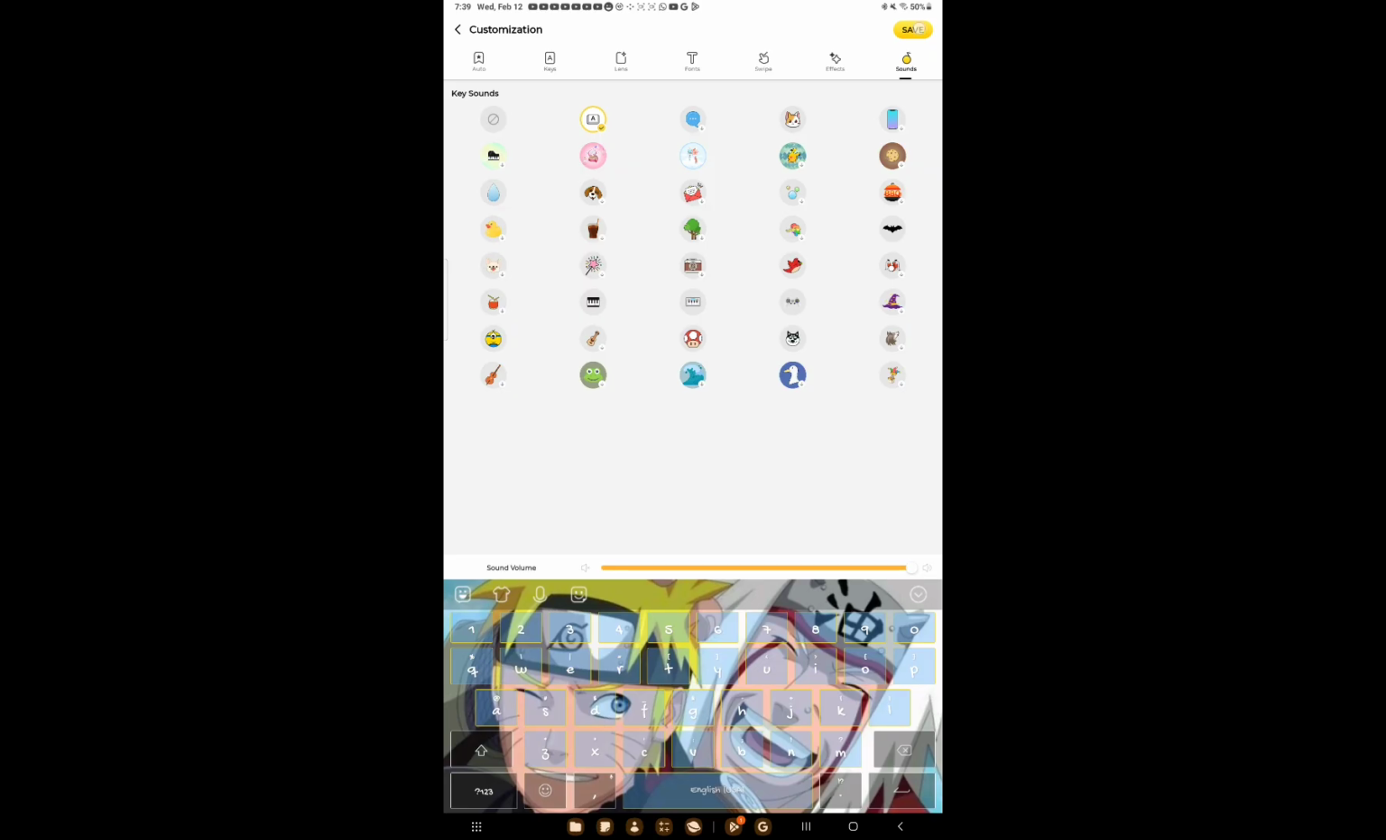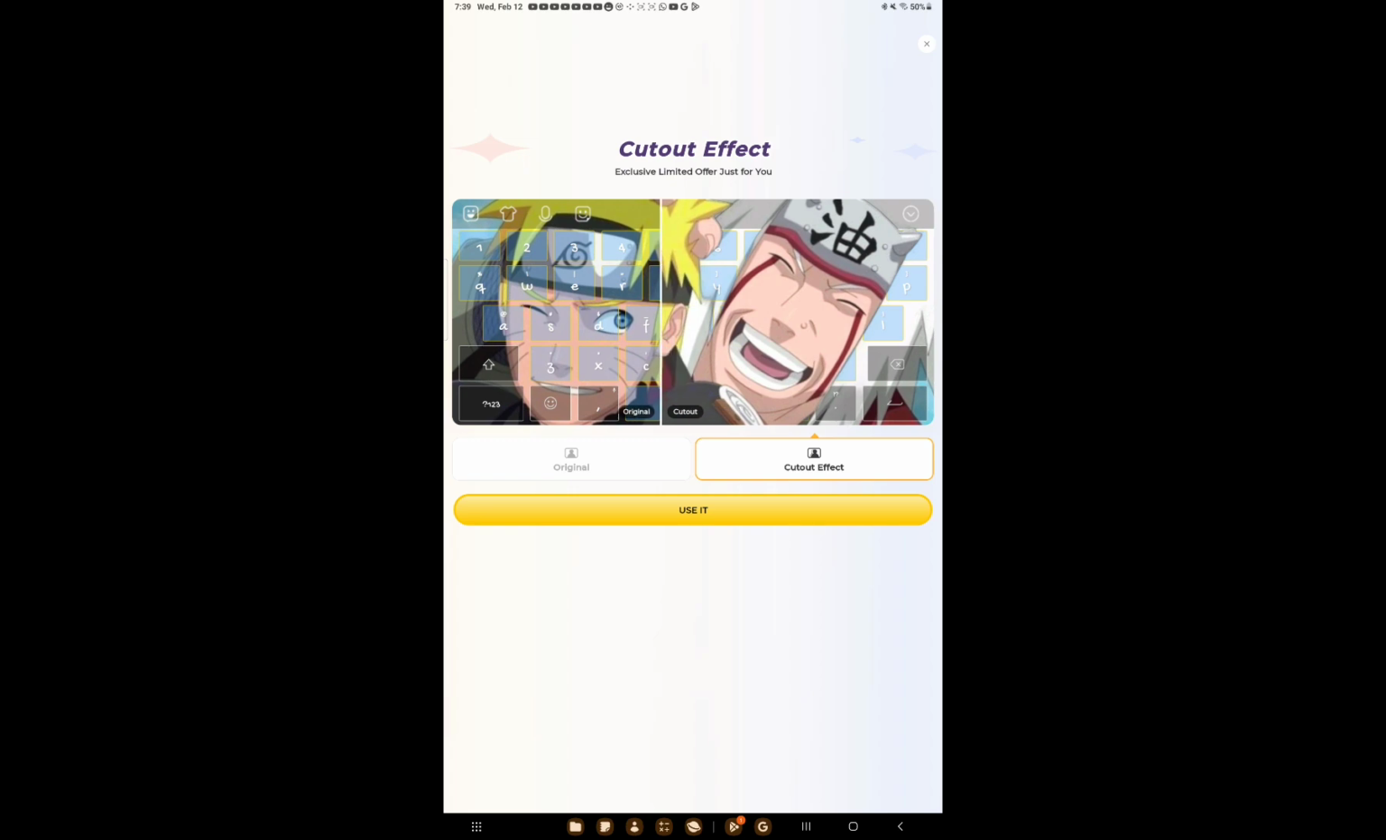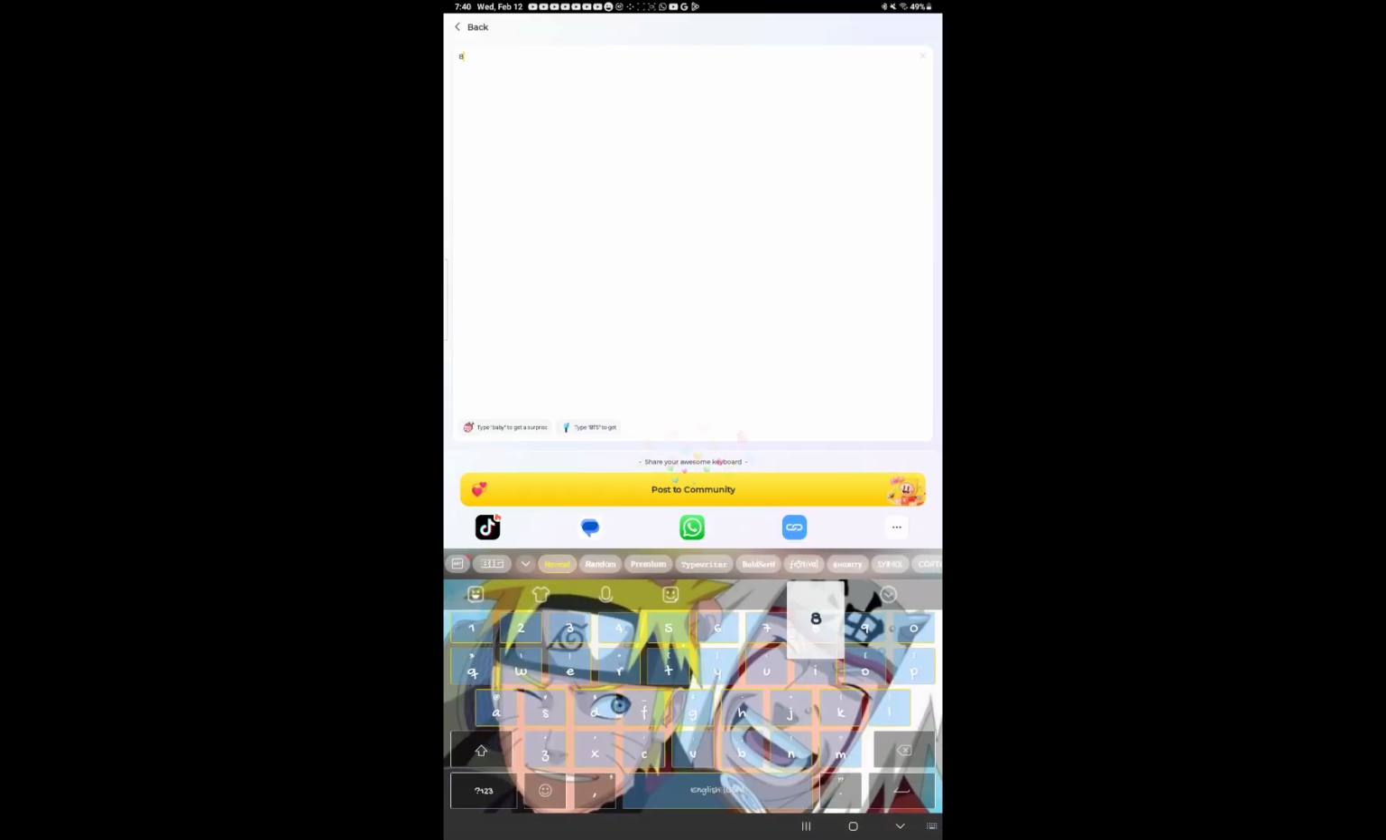And there's an option up there to save. You can click on it. It'll say in just a moment, and you just gotta wait. There we go. You can choose the original, or you can do the cutout effect, so you only see the actual drawings, not the words. I like to keep it as original. Then you can click on use it, and you can type some random stuff with it.